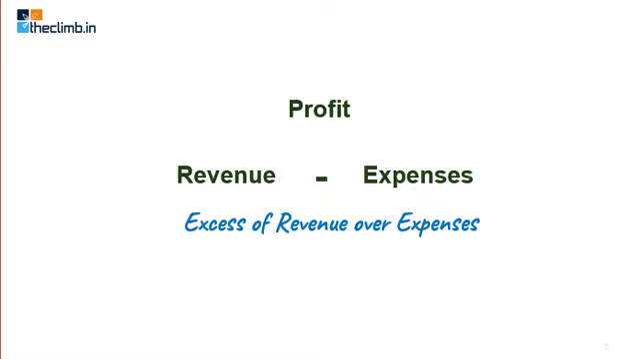Of rupees say 35,000. So revenue is 70, expenses are 35. The difference of 35,000 is the profit. So this is how the profit is the excess of revenue over expenses. If revenues are more than expenses, the excess amount of revenue is the profit.